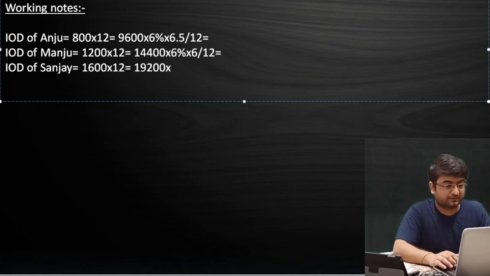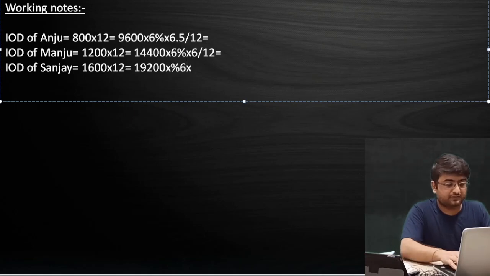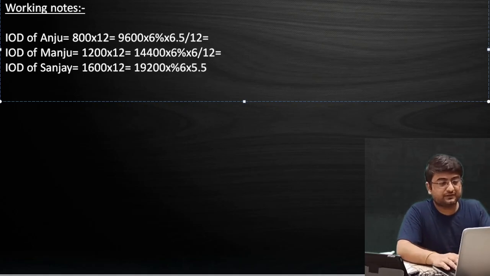In case of Sanjay, the interest will be 6% on that amount, and since he withdrew at the end of each month, the average period will be 5.5 in this scenario. So now do it fast and post the interest on drawings in each case.